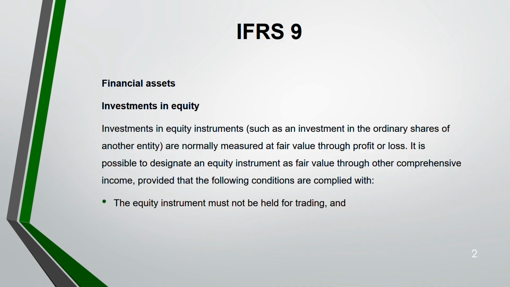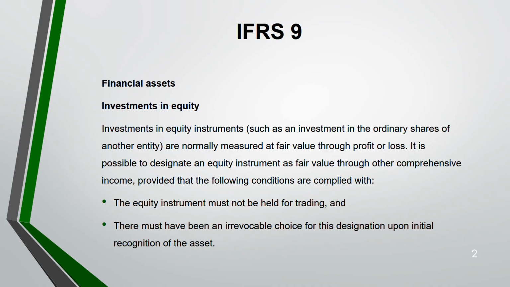Okay. So your equity instrument should not be held for trading, and it is an irrevocable choice for this designation upon initial recognition of the asset. That means once you make this choice, you can't go back. You can't change from one place to another. If you are making the election to be in OCI, it will be forever in OCI.